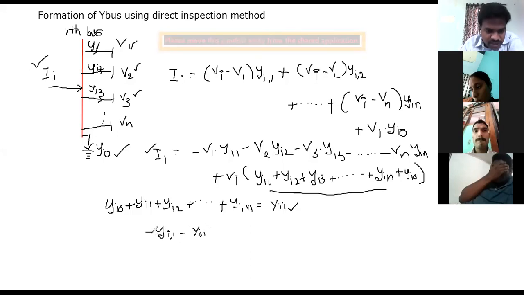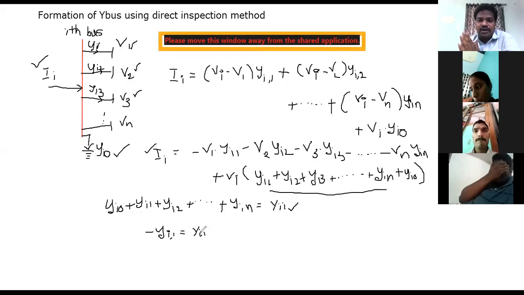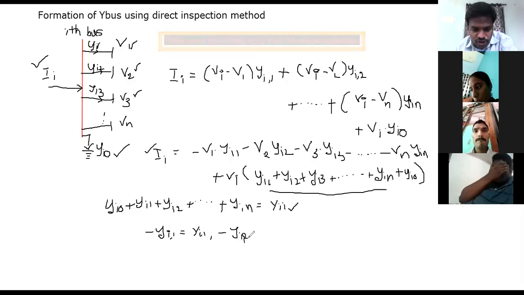That means including this negative sign, I am considering this as a capital Y. Please try to understand the difference between the small letters and capital letters. Now I am representing the entire algebraic equation in terms of capital letters, not small letters. Because minus small yi1 is considered as capital Yi1, similarly minus yi2 is equal to capital Yi2. So these are my assumptions.